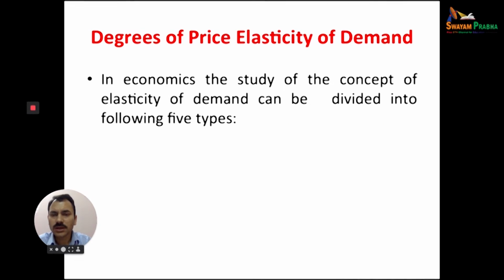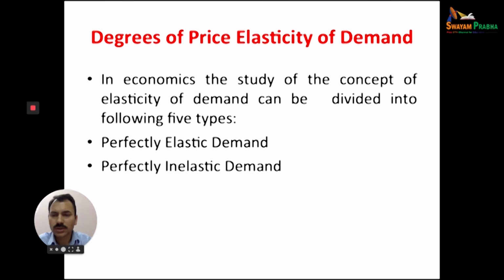Now, in economics, the study of the concept of elasticity can be divided into 5 types, which are also known as degrees of price elasticity of demand. 1. Perfectly elastic demand. 2. Perfectly inelastic demand. 3.